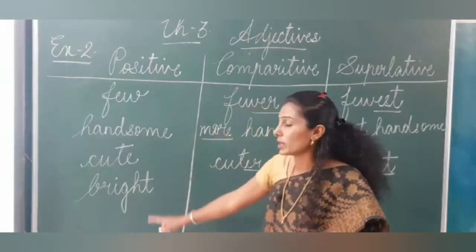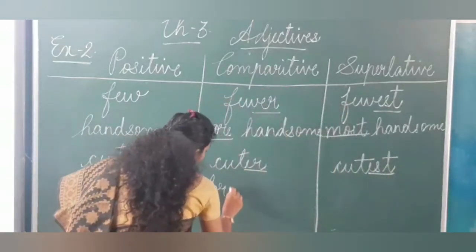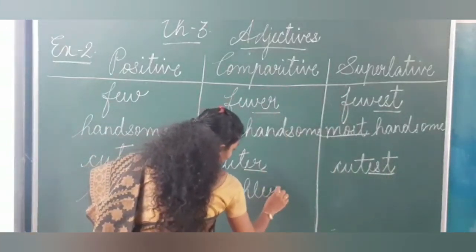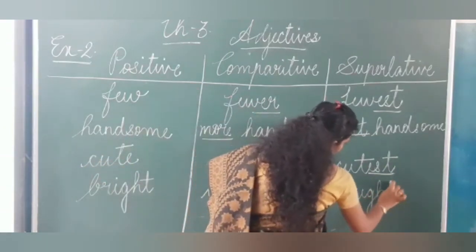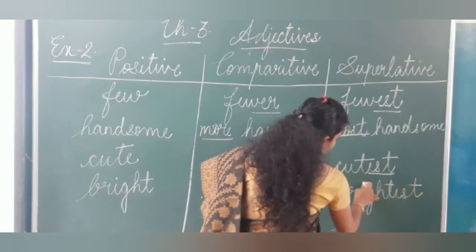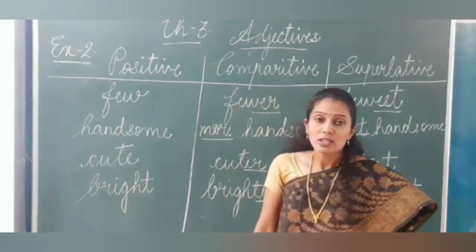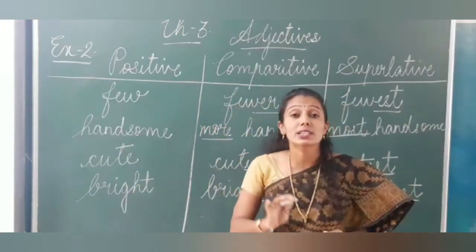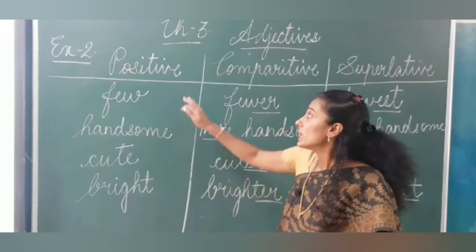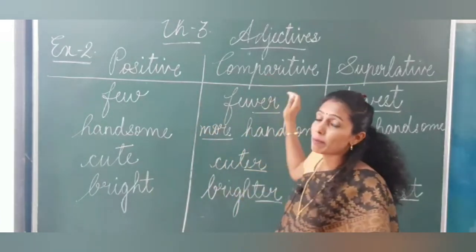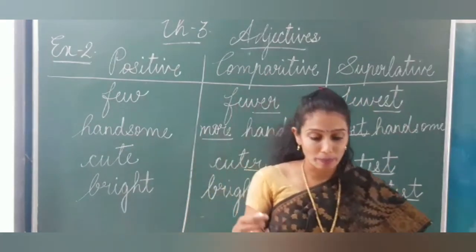And the last word is bright: brighter, brightest. I add er and est. So, is exercise 2 understood? What you have to do is write the comparative form and the superlative form.